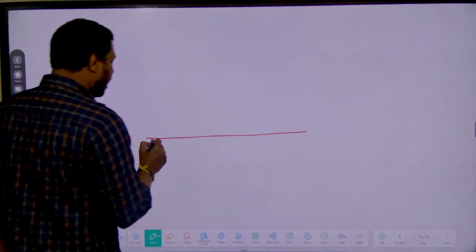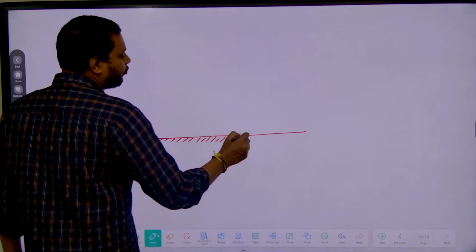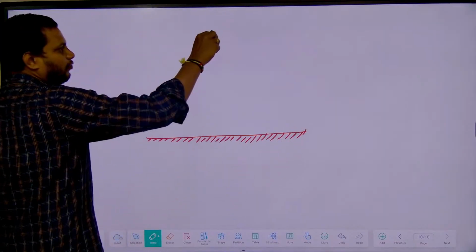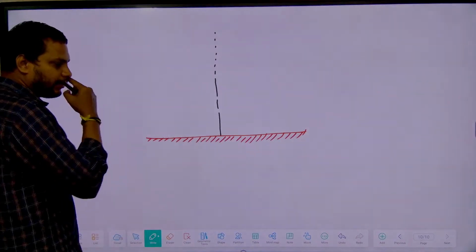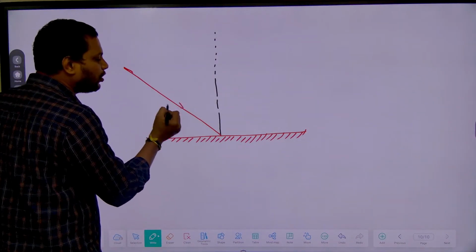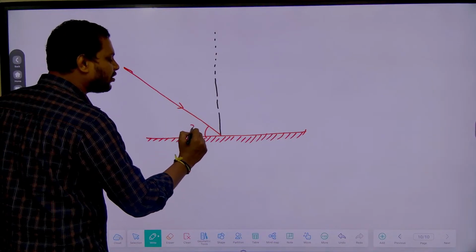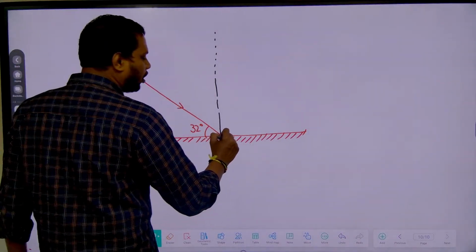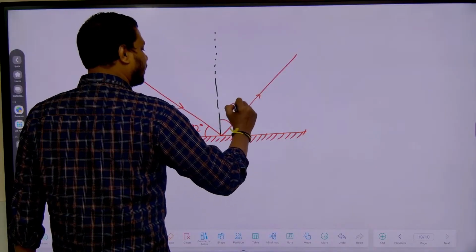This time I'll modify the question a little, because when we are studying, we are going with the basics and we have to learn these basics properly, okay? I'll give one more example. Let us consider this as the incident light ray. Now this time the incident light ray is making an angle of, let us take, 32 degrees. Now I want the angle of reflection.